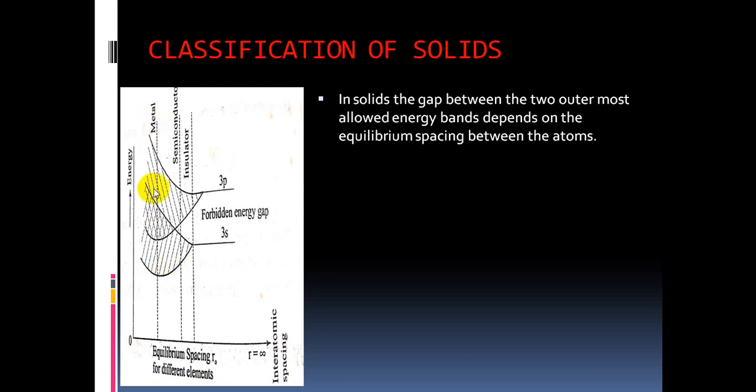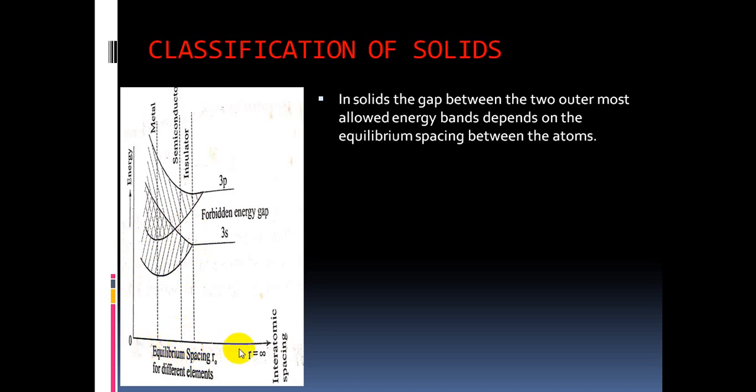Come again. In conductors, the valence band and conduction band overlap with each other. So that's why there is no forbidden energy gap. This is possible when the equilibrium spacing is reducing. In semiconductors, there exists a forbidden gap or energy gap which is very low. In insulators, the energy gap is high. So this is the graph between energy versus equilibrium spacing.